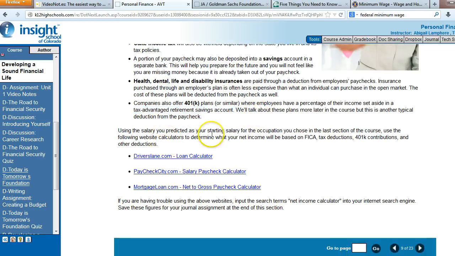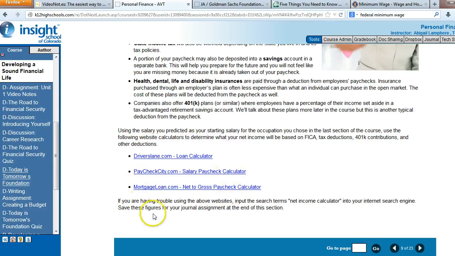Using the salary you predicted as your starting salary for the occupation you chose in the last section, use the following website calculators to determine what your net income will be based on FICA, tax deductions, 401k contributions, and other deductions. So check out these calculators, and I strongly suggest doing this because when we get to our final project, you're going to need to tell me what income you plan on making and what of that is going to be your net income.